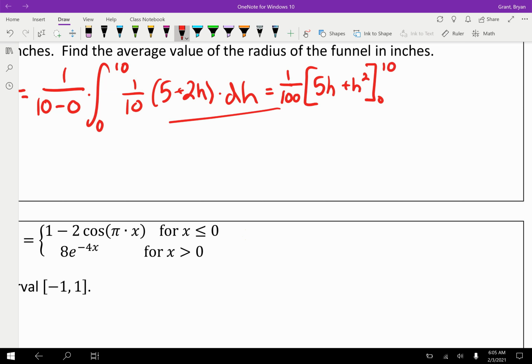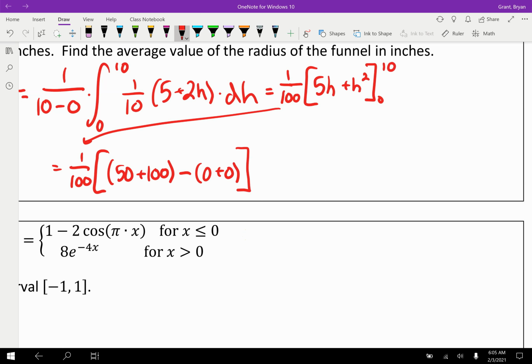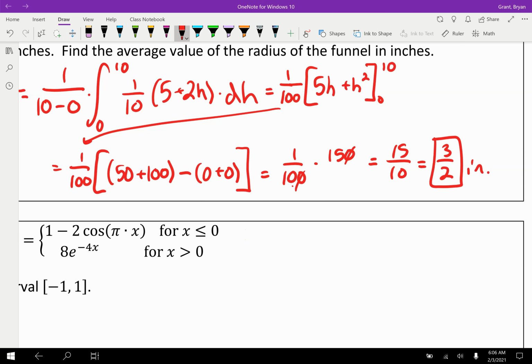All right, we're going to use a little arrow and jump over here, so 1/100th. And then we substitute in. 10 times 5 is 50, and then 10 squared is 100, minus, and then substituting in 0, I think is just going to give us 0 here. 1/100th times, this is 150, and simplifying, we get 15 over 10, or dividing by 5, I think we get 3 halves. Great. Nothing bad. The average value of the radius in this funnel is 3/2 inches. They told us everything was in inches.